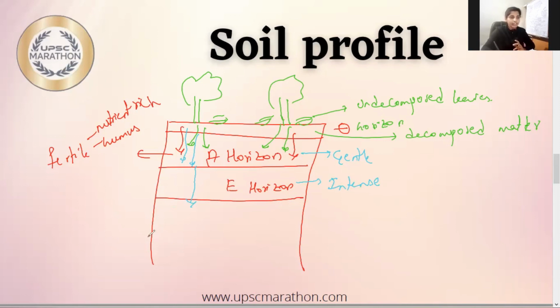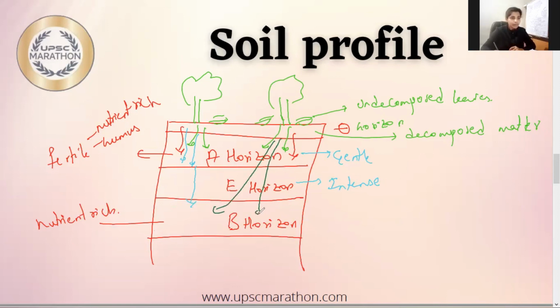So finally, the leached material from the A horizon and E horizon will be deposited in the B horizon, which eventually makes it nutrient rich and humus rich. Now, the plants which have deep roots will take nutrients from the B horizon.